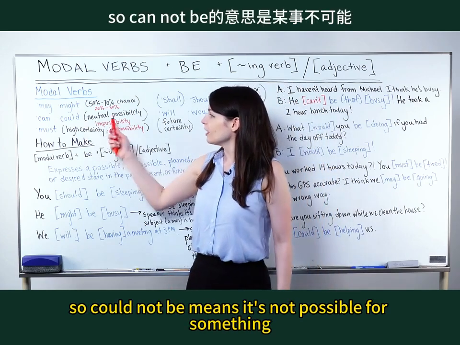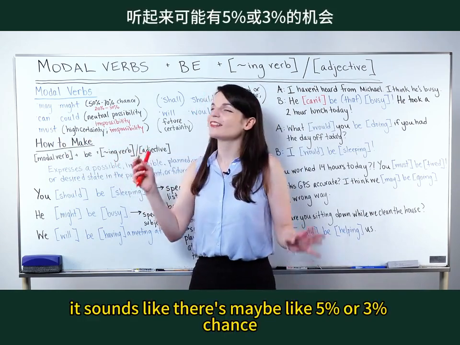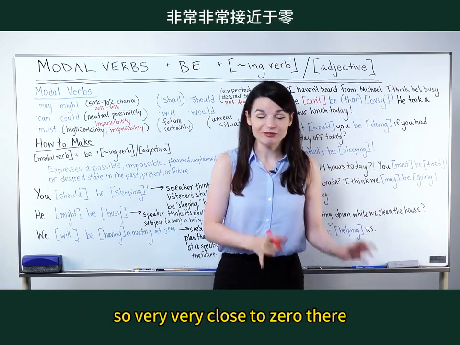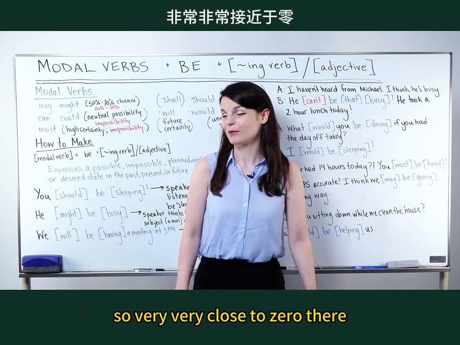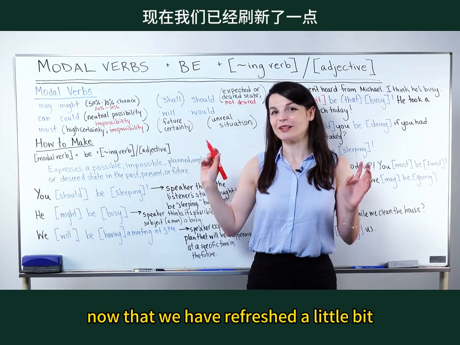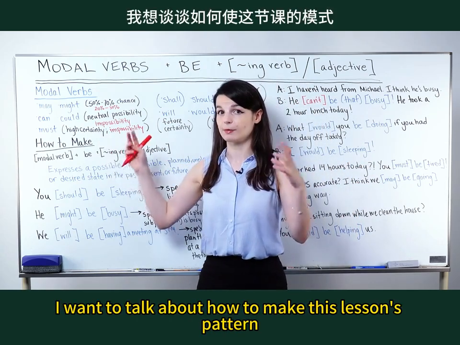So could not be means it's not possible for something. Must not be, it sounds like there's maybe a 5% or 3% chance. So very, very close to 0 there. Okay, so now that we have refreshed a little bit our modal verbs knowledge, I want to talk about how to make this lesson's pattern.